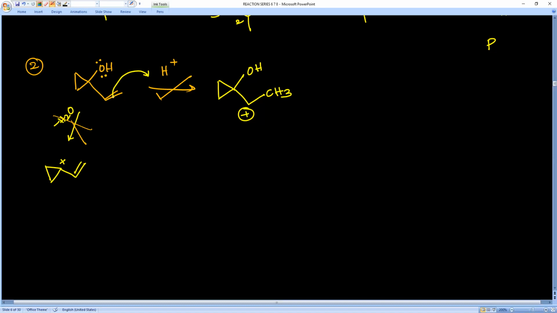Means here alkene donates electron to H plus, we'll get a carbocation. Next one, if this positive charge is present on this carbon, it will be stabilized by back bonding with this oxygen. Means here rearrangement of carbocation is possible. Let's say this is first carbon, this is second, this is third, and it is fourth. Fourth carbon is already connected to CH3. First carbon is already with positive charge.